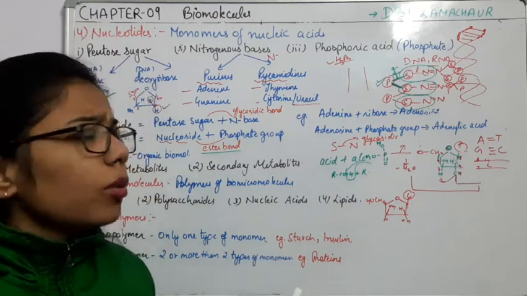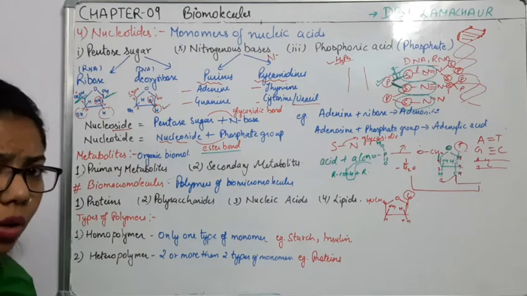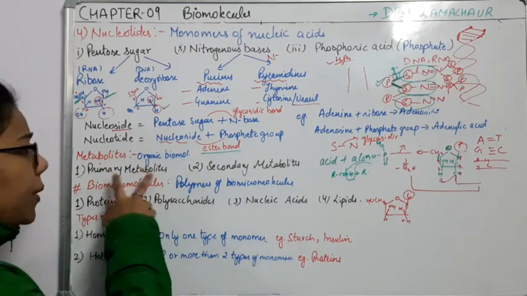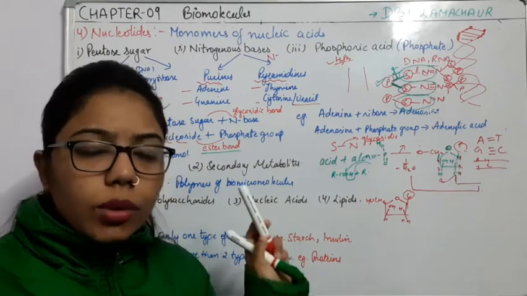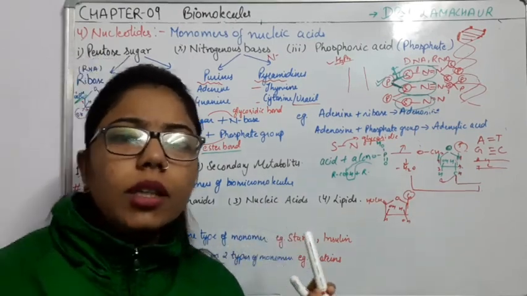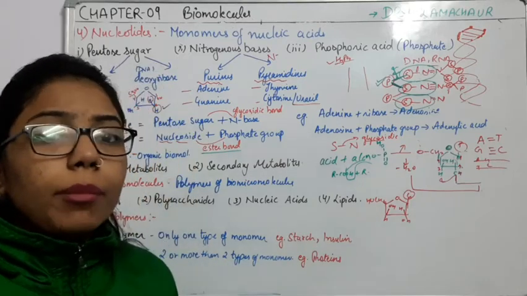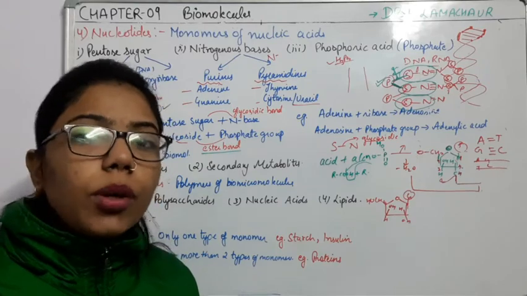Right here. So we have categorized the metabolites into two parts. The classification is primary metabolites and secondary metabolites. So here the question comes: what are primary metabolites and what are secondary metabolites? Primary means that it is the primary one which is needed more and more.